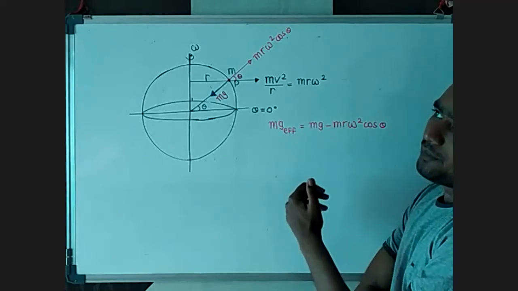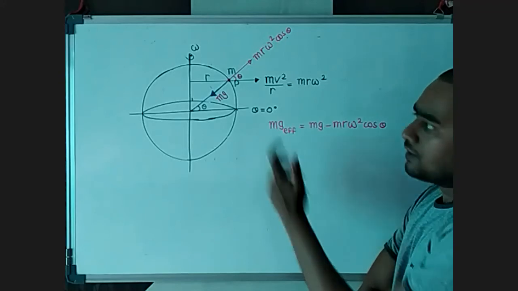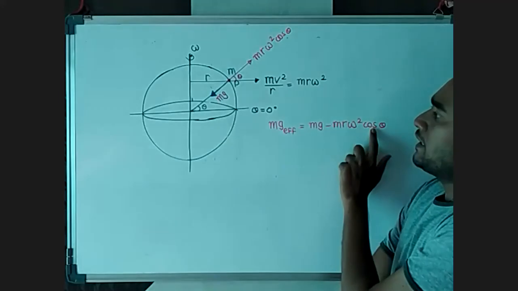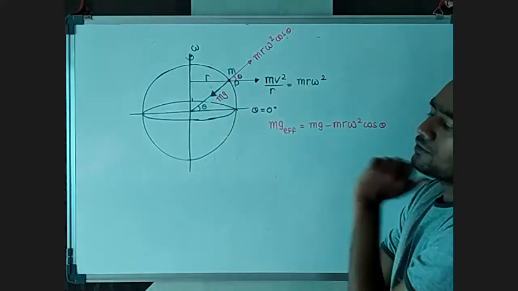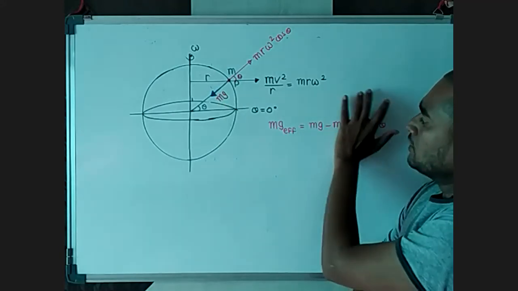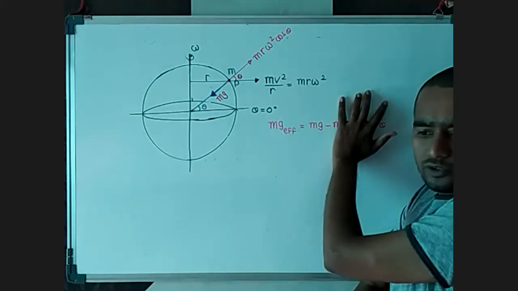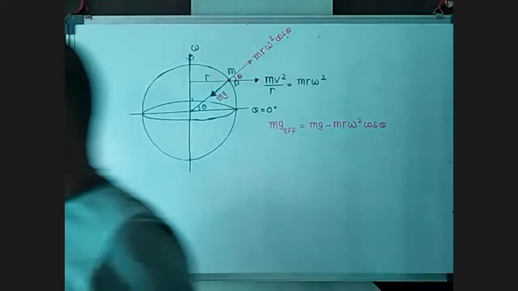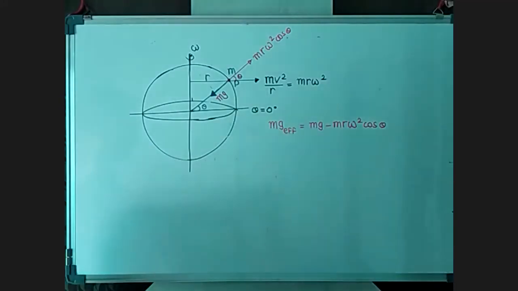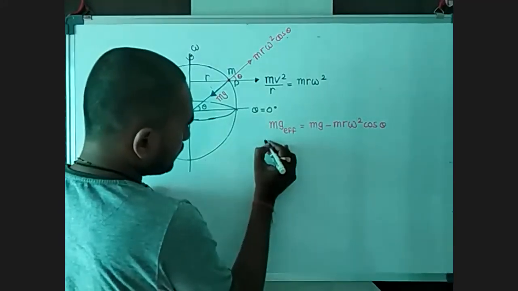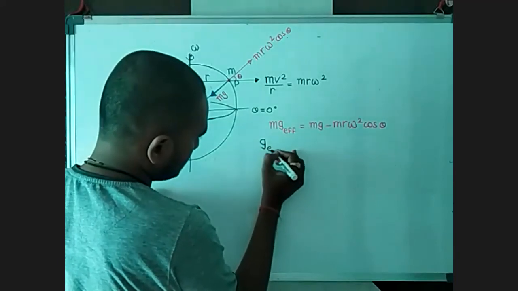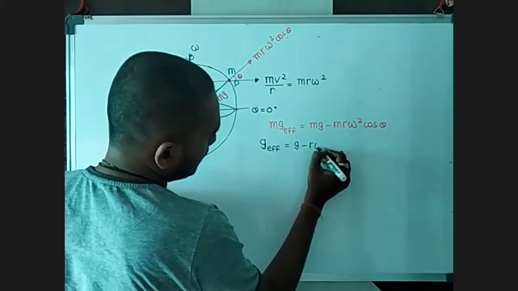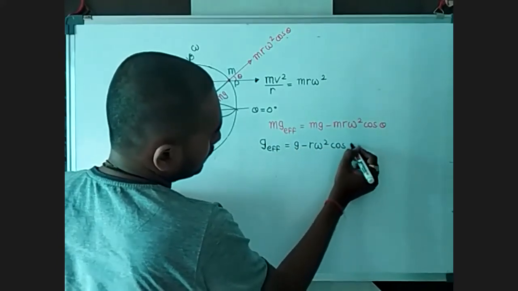And a similar thing happens when any object or any person is moving from the equator to the poles. Because at the pole, this cos theta is going to be zero because theta equals 90, so cos 90 is zero. So the centrifugal force is going to be zero. So at the poles, we can feel that our weight is a little bit increased. So now this g effective is g minus r omega square cos theta.